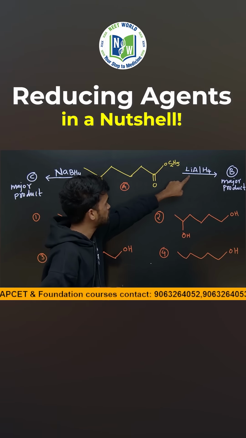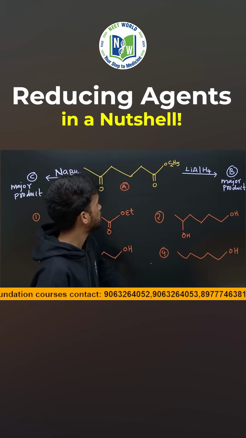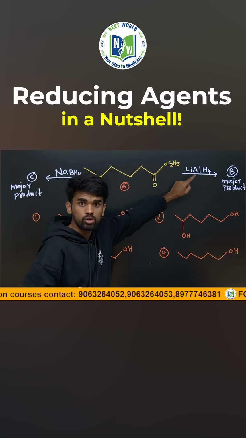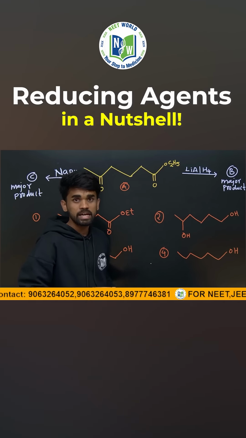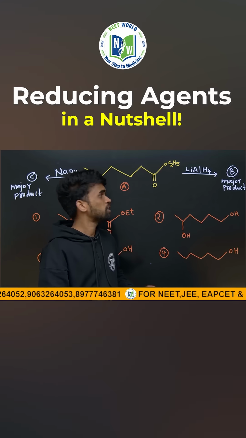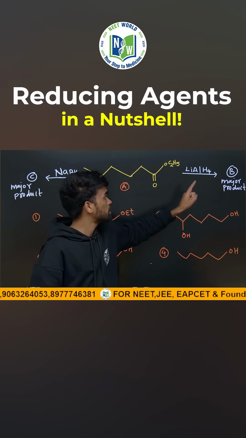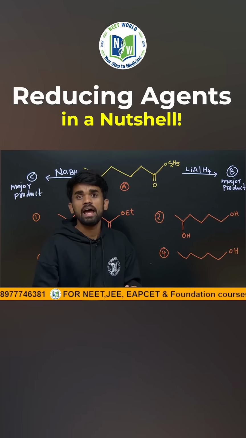So lithium aluminium hydride, sodium borohydride, both are reducing agents, right? But lithium aluminium hydride is a stronger reducing agent than sodium borohydride. Since it is a stronger reducing agent, it will have more reactivity and less selectivity. Therefore, lithium aluminium hydride can reduce aldehydes, ketones, esters and acid halides.